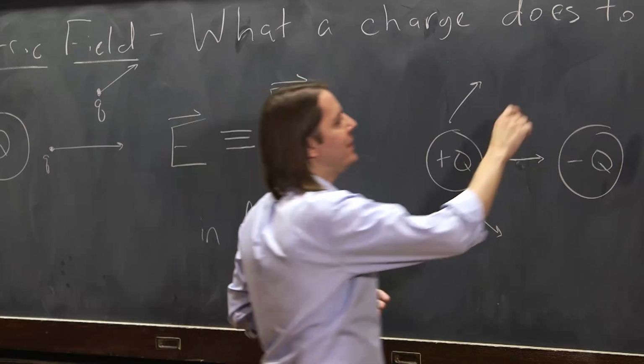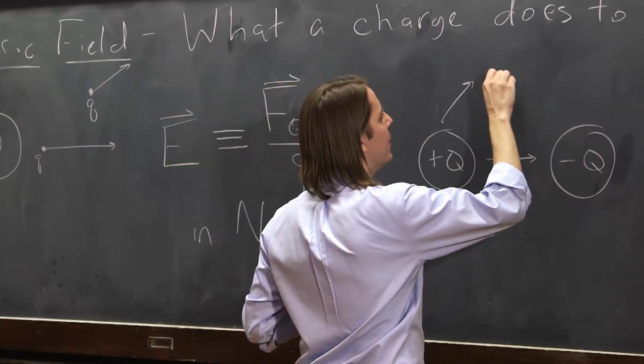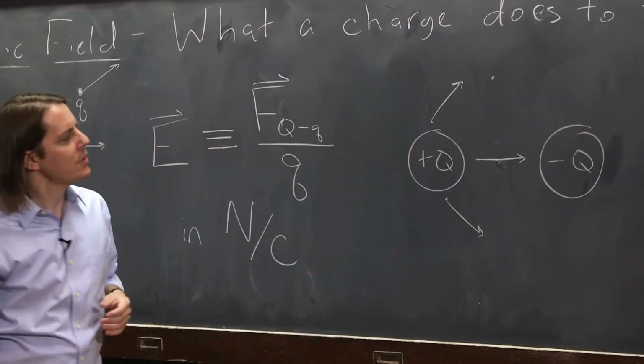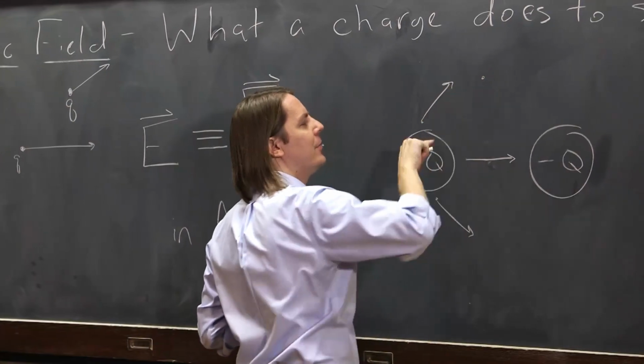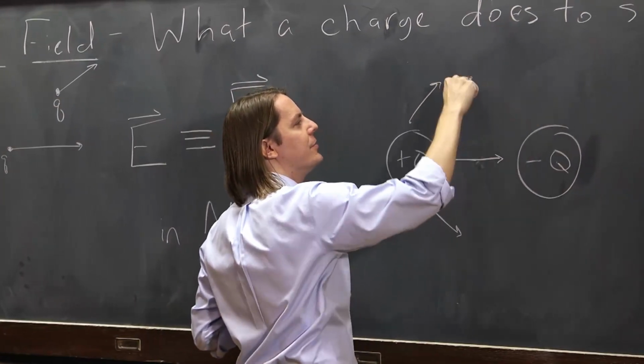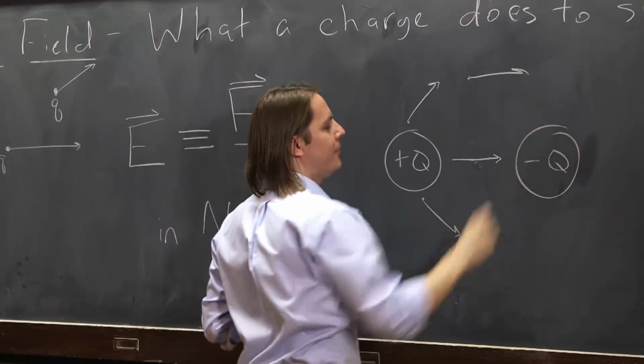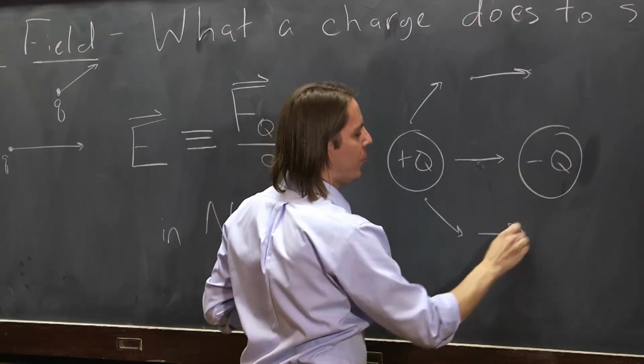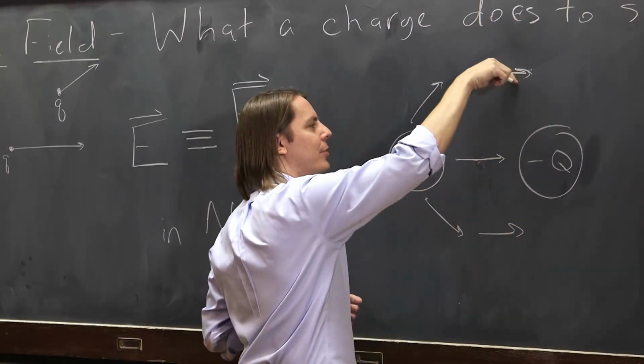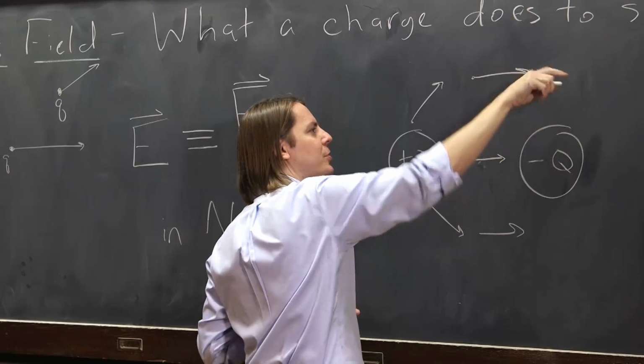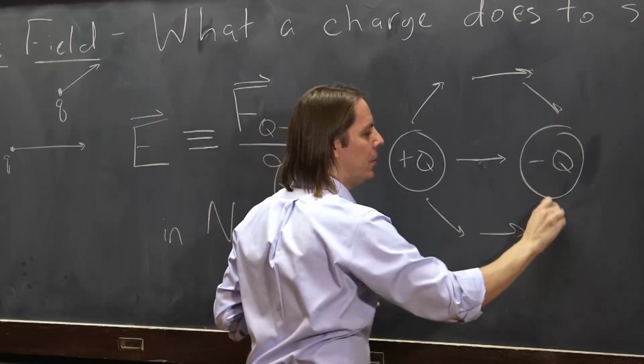All right. What if I put it here, right in the middle? Then the positive charge is going to push it that way, the negative charge is going to pull it that way, and you get a force like that. And you get a similar one down here. And if it's here, it's going to get pulled straight towards minus q, but then pushed away a little bit. It's going to be kind of like that.